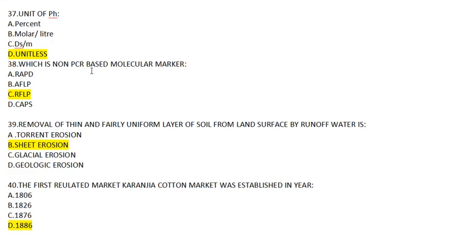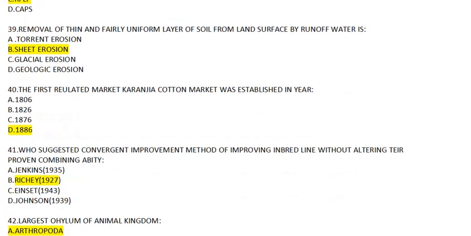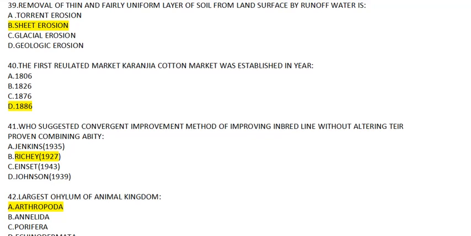Now coming to question number 38. Which is a non-PCR based molecular marker? Options are RAPD, AFLP, CAPS, while all these are PCR based, while RFLP is a hybridization based marker. So the answer will go C, RFLP. Coming to question number 39. The removal of thin and fairly uniform layer of soil from the land surface by the runoff water is sheet erosion. This is the definition of sheet erosion.